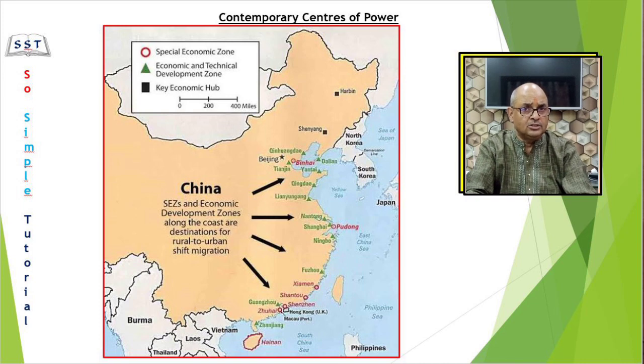In the red circles, you can see the SEZs. They are mostly located on the coastal areas. Initially, only four were set up in the 1980s: Zhuhai, Shenzhen, Shantou, and Xiamen. Others were set up later on.